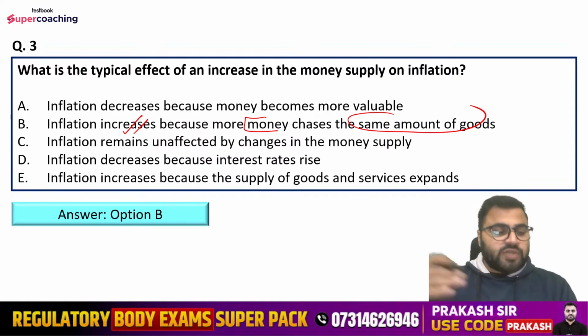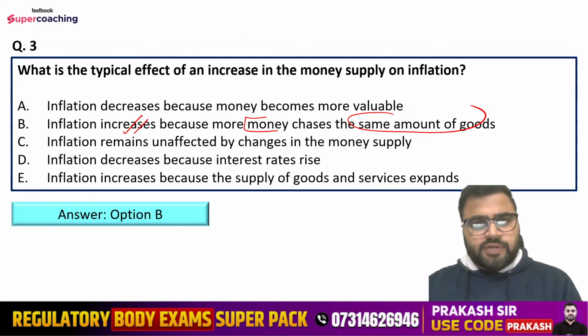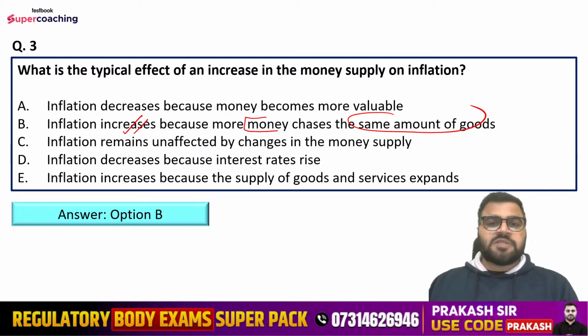So if money supply would increase in the economy, that will lead to more money chasing the same amount of goods. When more money would be chasing the same amount of goods, then in that case what will happen? Basically prices of that particular commodity would increase, or you can say prices of all commodities, most of the commodities would increase, and that will lead to the inflation in the economy, right? Because ultimately now people will have more easy access to funds, and if they are having easy access to funds, they would be demanding more. If demand would increase in the economy, then prices would go up, and that is why option number B will be the right answer.